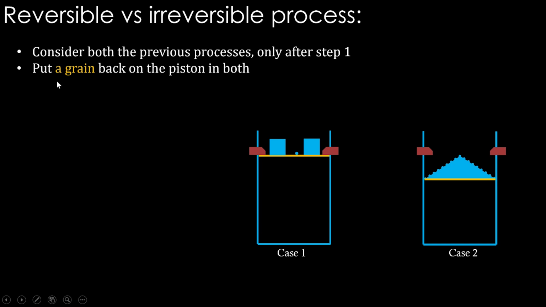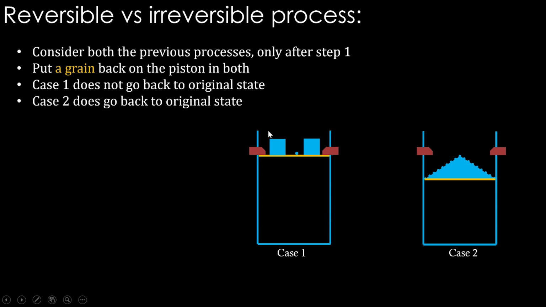So we have done a small change in the surrounding. We have put the grain back. By that, we see whether the system goes back to the original state or not. Case 1 does not go back to the original state, whereas case 2 does. So that's why we call case 2 reversible and case 1 irreversible.